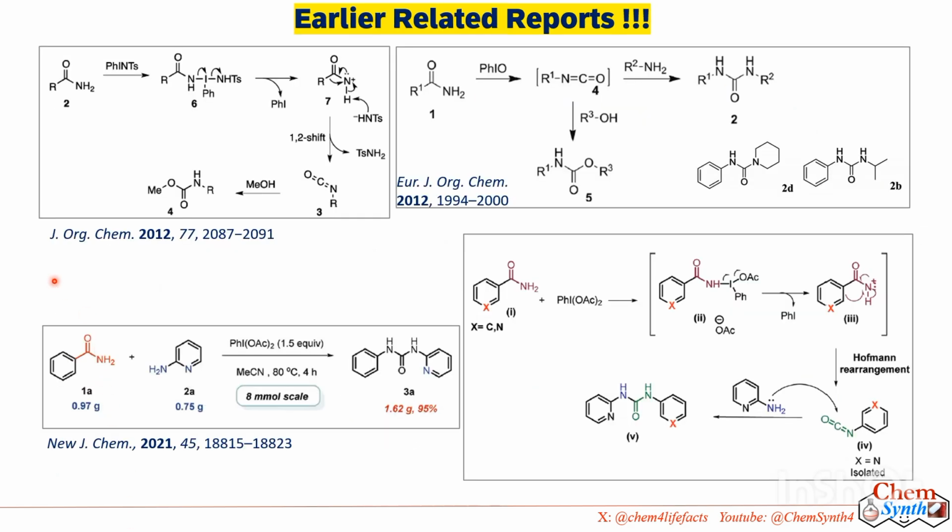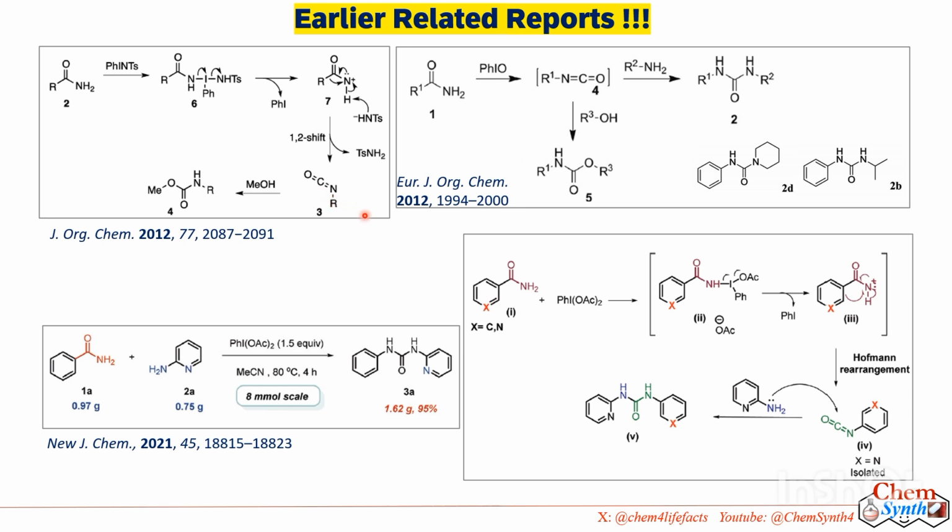Before discussing the correct structure, I will quickly show three literature reports. These earlier reports are about hypervalent iodine chemistry of primary amides. You can see the primary amide reacted with hypervalent iodine reagents and generated an isocyanate intermediate by a rearrangement process.